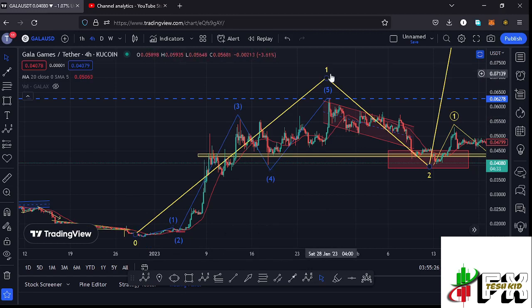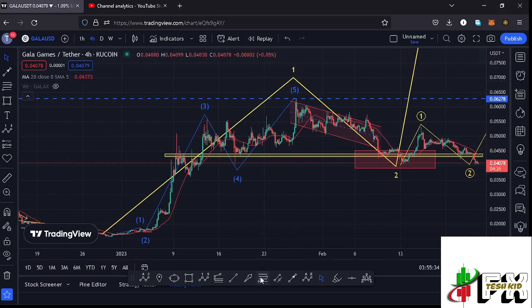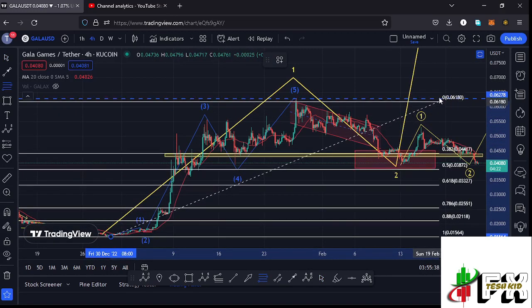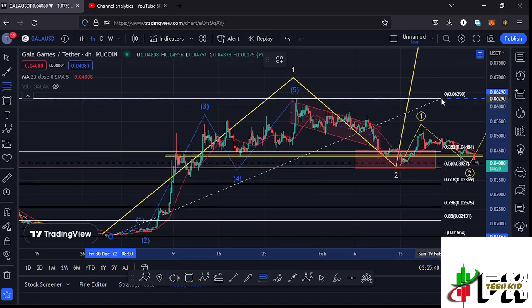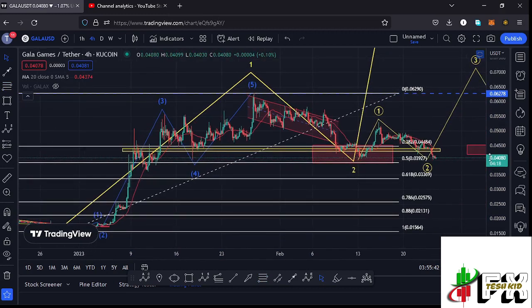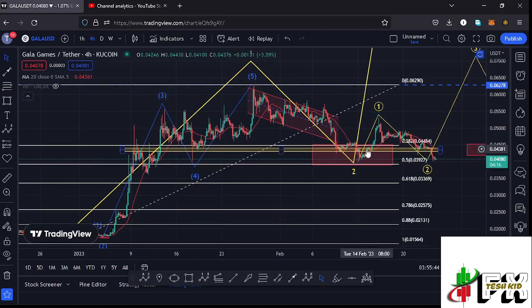After seeing this 5-wave structure to the upside, we completed an even larger Elliott wave count 1 to the upside, and after seeing the high for that wave 1, we started a corrective structure in the formation of a larger Elliott wave count 2. Using the Fibonaccis, connecting them from the low of the first wave to the high of that wave 1, that gave me a minimum retracement area in the formation of that wave 2 between the fib level 0.382 and the fib level 0.5, which is an area that I've marked here on the charts, which is a target area that we fully maximized.